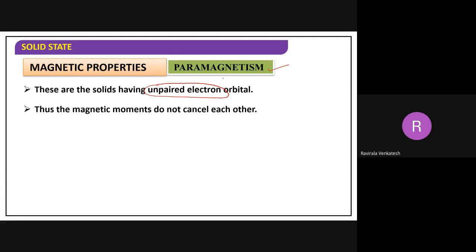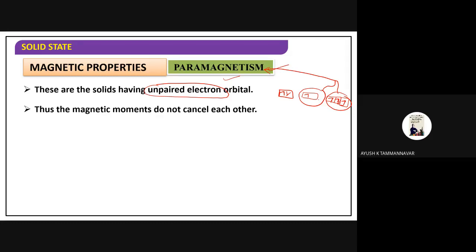Then they can exhibit paramagnetism. Now, I told you earlier, if the electrons are paired like this, the spins will be cancelled, right? But if they are unpaired electrons like this, they cannot be cancelled with each other. In this case, it is paramagnetic because they have unpaired electrons, you see. Now, what type of property can these two exhibit?